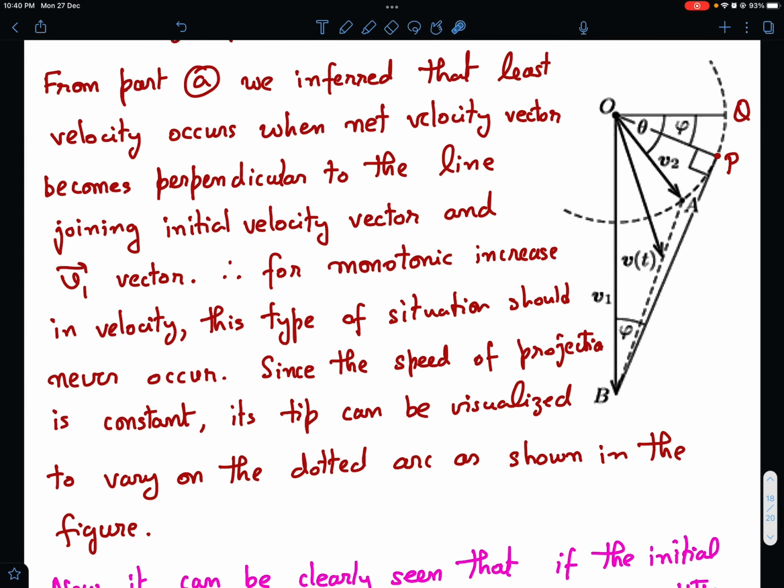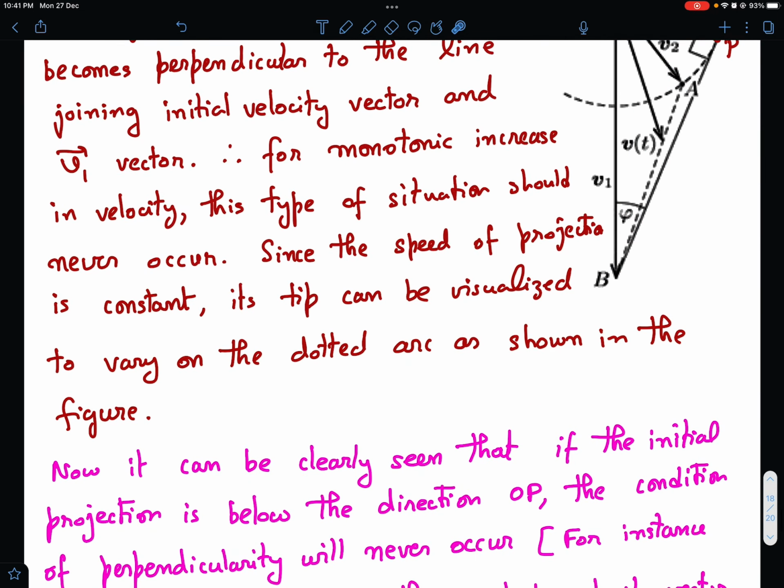Okay. Now, how to visualize? Suppose we project in the direction OQ. In that case, you join the point Q with B, and then you will get minimum velocity somewhere over here. So obviously a minimum exists, so that means the velocity is not changing monotonically. However, if you project along OP, then you can see it's monotonically increasing. Or if you project along any line below OP, then again the tip will progress along this kind of lines, and you can see that this keeps on increasing.